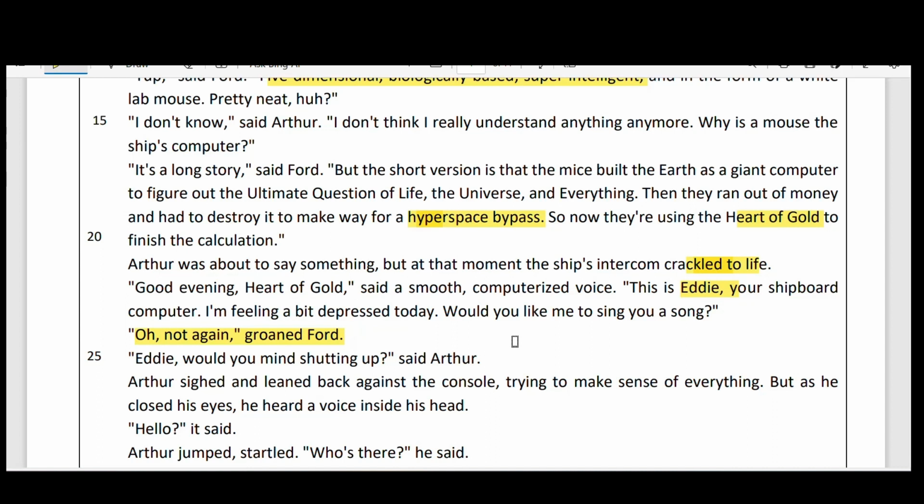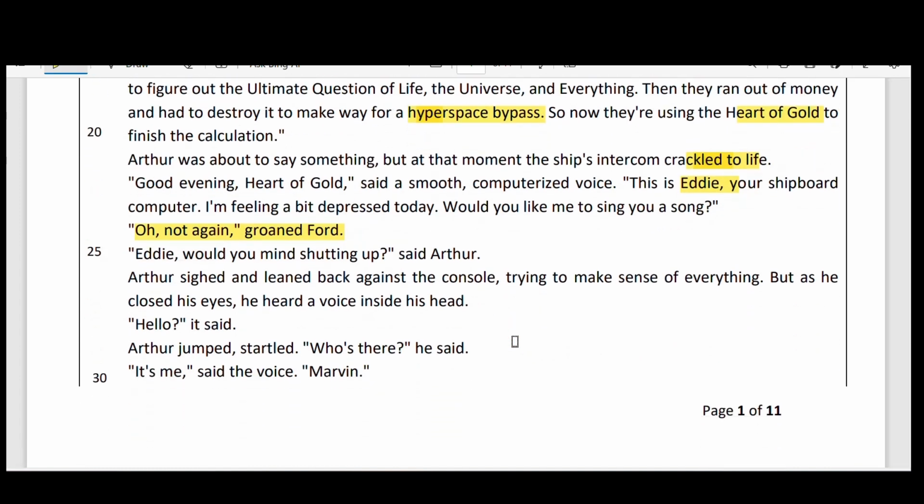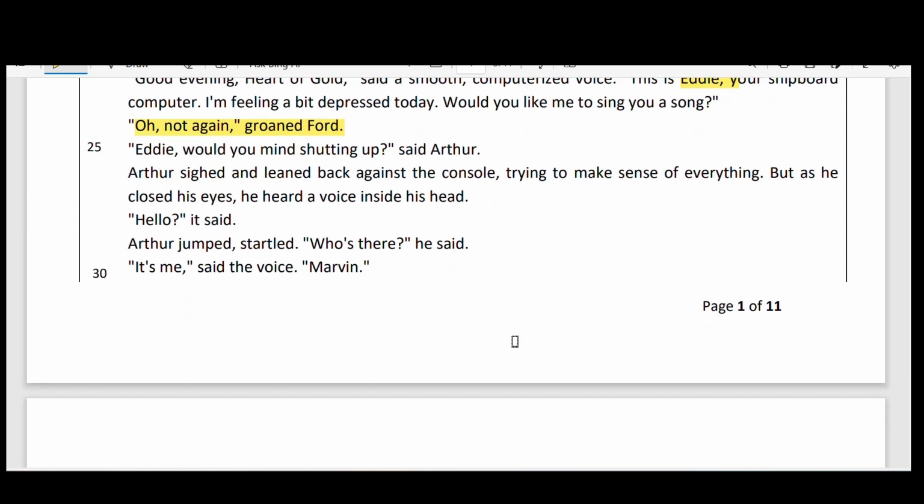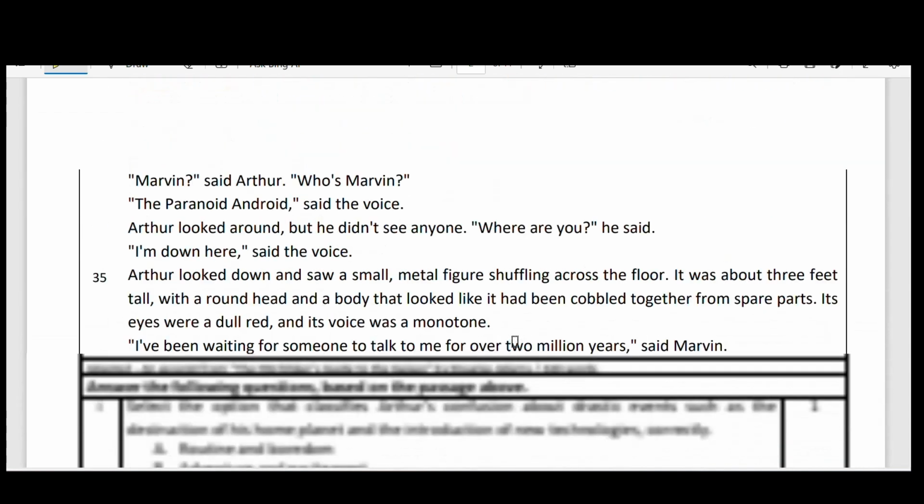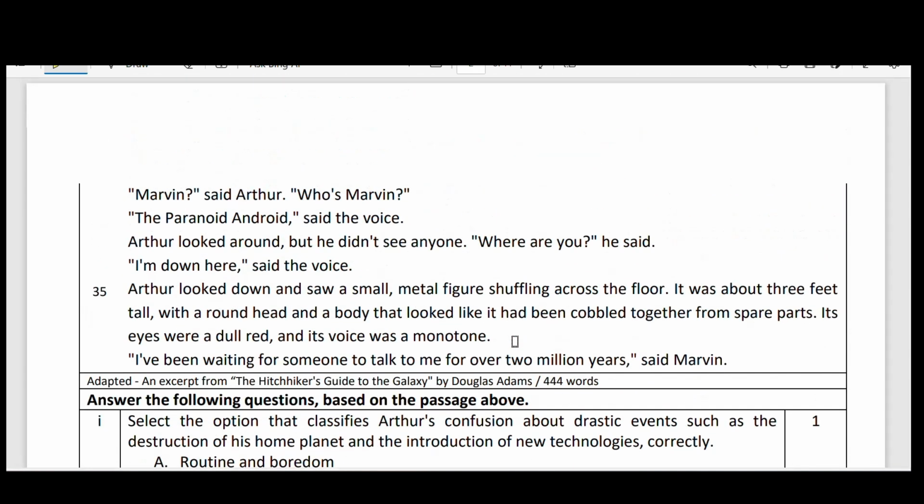Arthur sighed and leaned back against the console, trying to make sense of everything. But as he closed his eyes, he heard a voice inside his head. "Hello," it said. There was a voice, and Arthur jumped, startled, that means surprised or shocked. "Who is there?" he said. "It's me," said the voice. That is Marvin. "It's me, Marvin," the voice told.